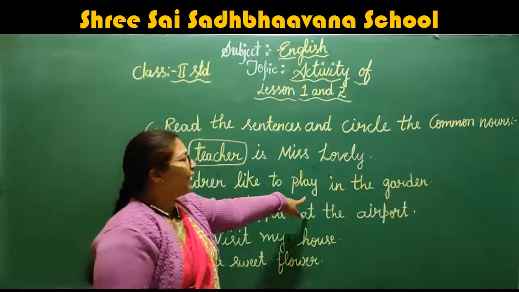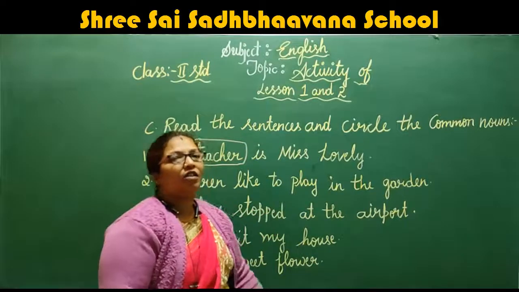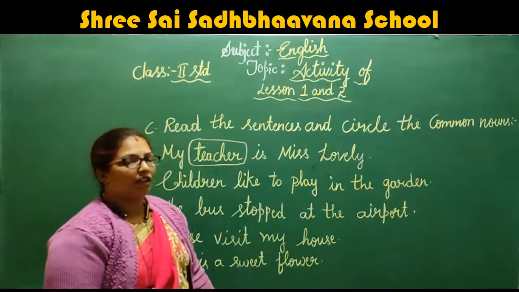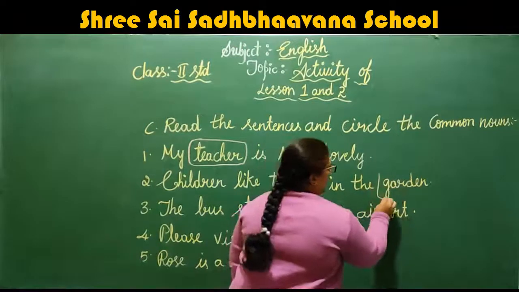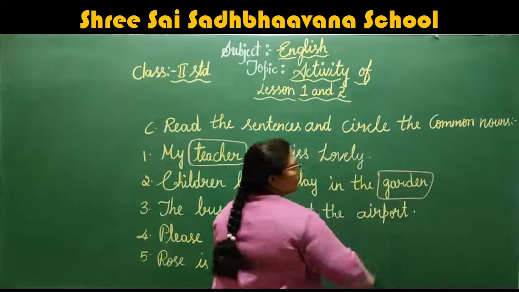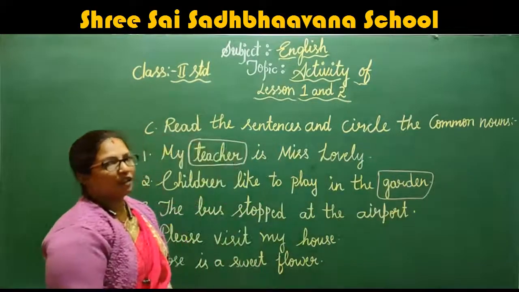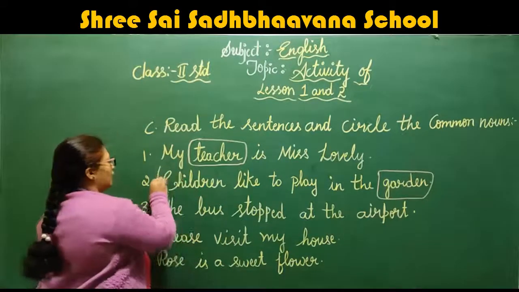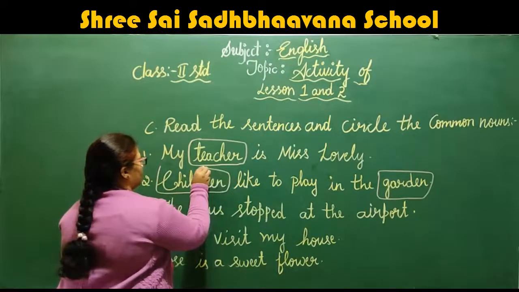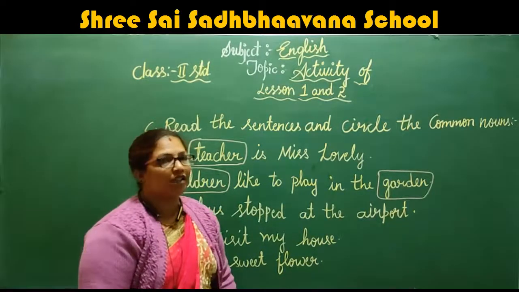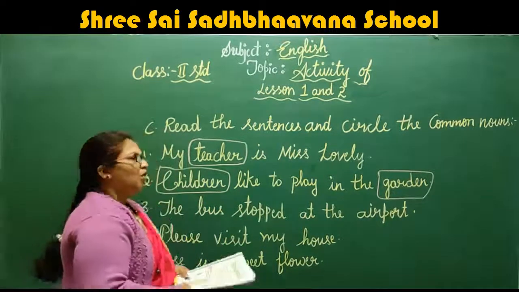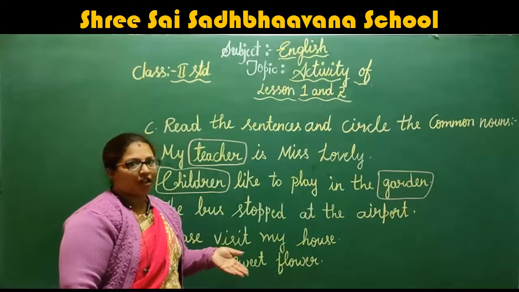Children like to play in the garden. So which is the common noun here? Garden is a common noun. And children. Children is a common noun. For everyone we call children, right?